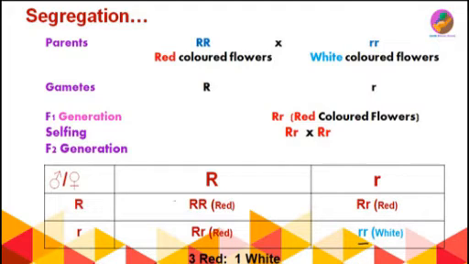So here you can see 4 offsprings are present, 3 are red and one is white. In the F1 generation we have seen only red colored plants.